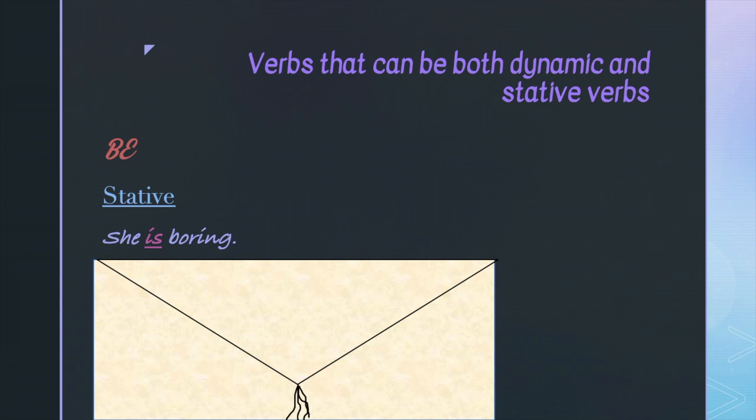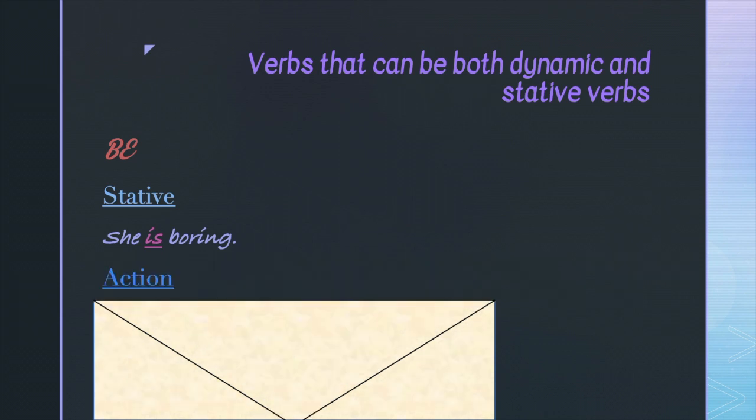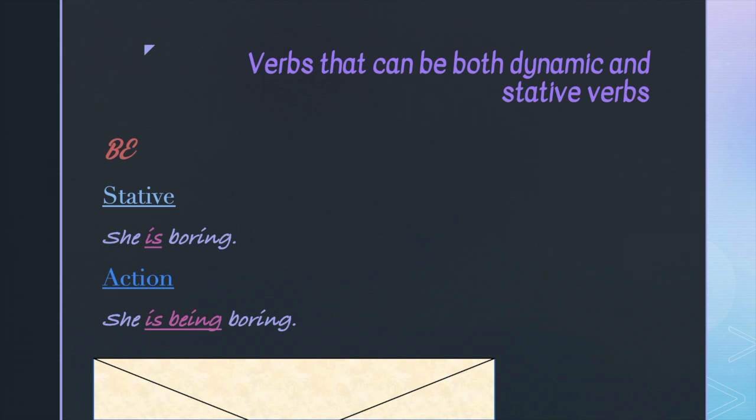When we use be as an action verb, the meaning is a little different. If we say, she is being boring, it means that she's boring right now, but she's not always boring. That's the action verb. It's something she's doing now, but she's not always doing that.